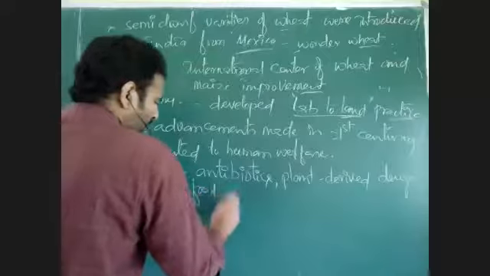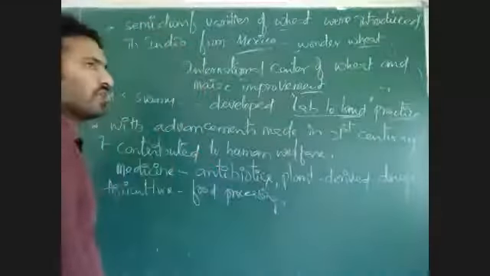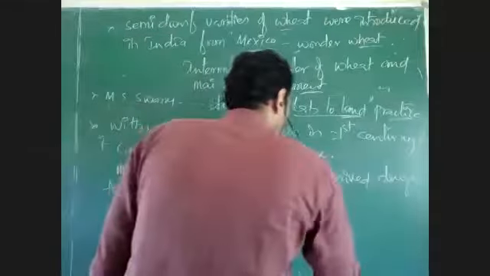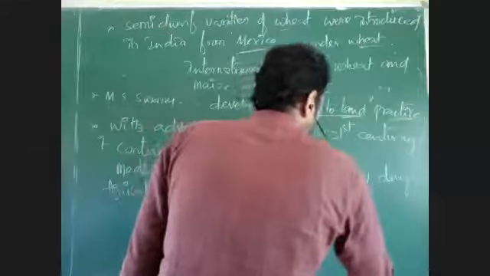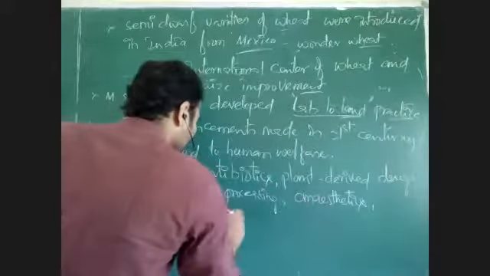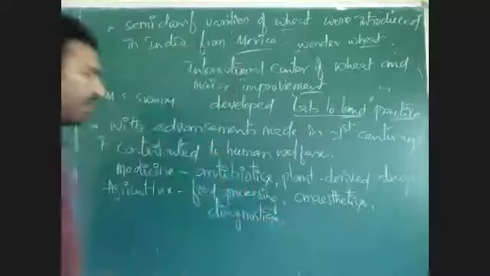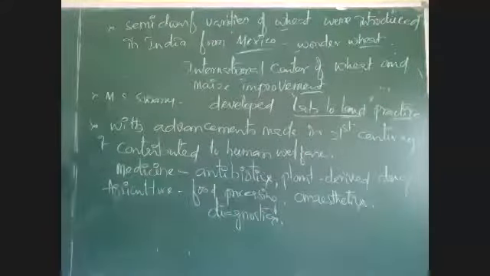Food processing, production of anesthetics, and not only this, development of diagnostics. All these helped humans to live a better life in the 21st century.